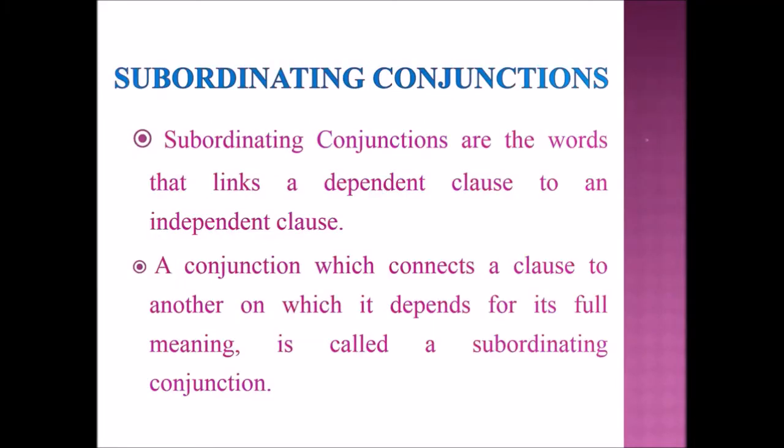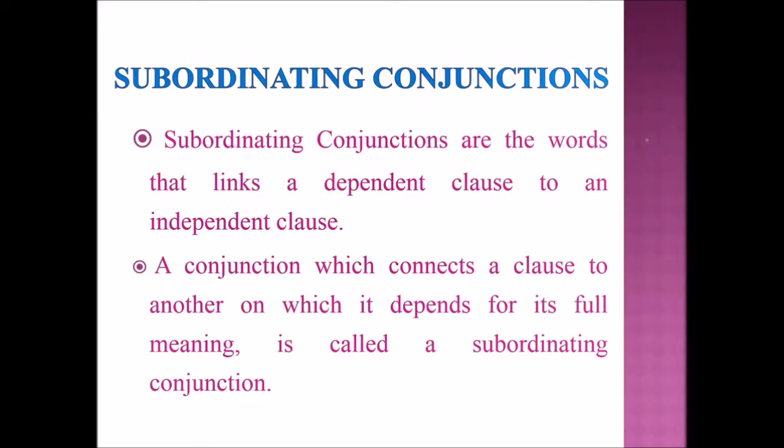Next, let's see about subordinating conjunctions. Subordinating conjunctions are the words that link a dependent clause to an independent clause. In other words, a conjunction which connects a clause to another on which it depends for its full meaning is called a subordinating conjunction.